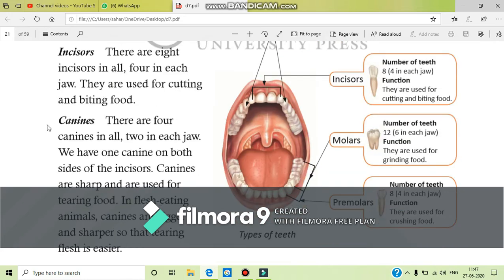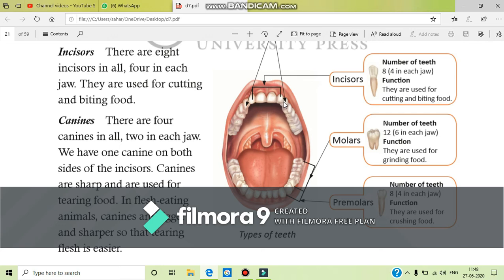So next is canines or tearing teeth. Now we have a total of 4 canines or tearing teeth in our mouth, 2 on the upper jaw and 2 on the lower jaw. So which ones are the canine teeth? You can see on both sides of the incisor teeth we have 2 canine teeth.